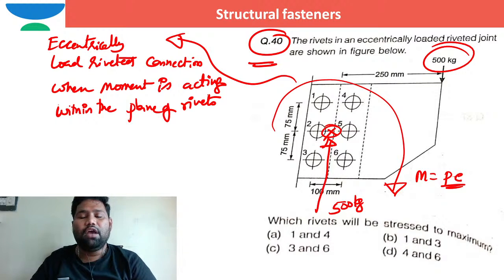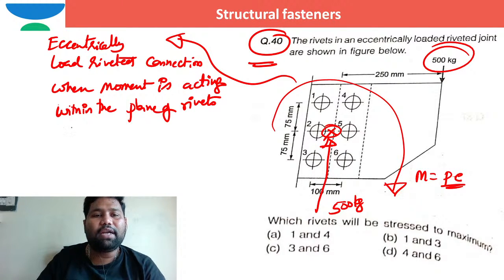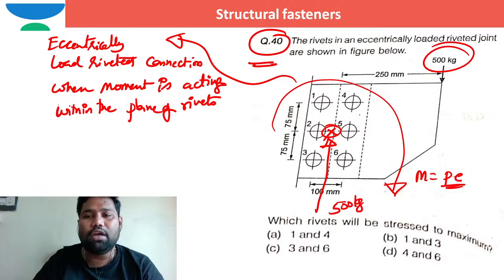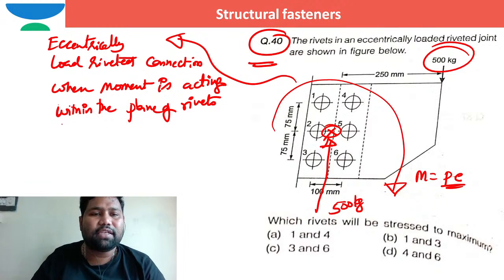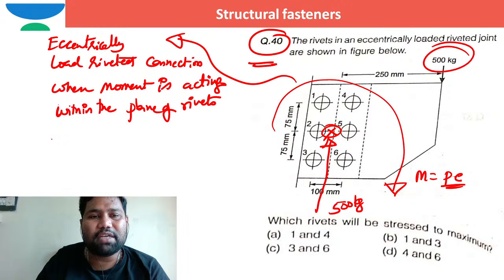In this case, which rivet or bolt will be stressed more? I can say, which rivet or bolt will be stressed more?